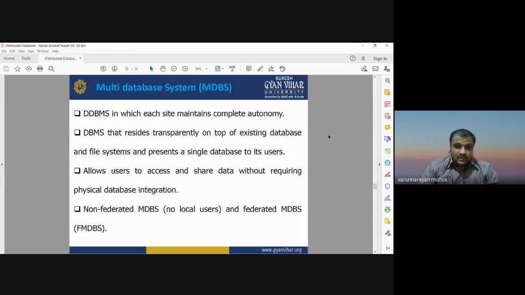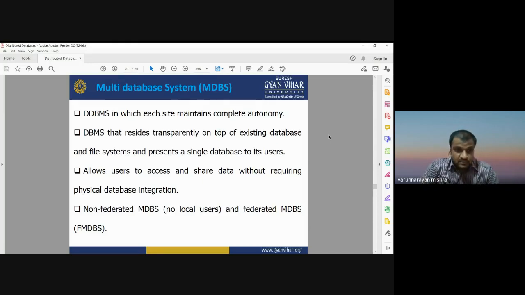Now another important term is the multi-database system, MDBS. In a distributed database management system, each site maintains complete autonomy, which means each site is independent from the others. If the database is stored at different locations, each and every location is independent from each other.